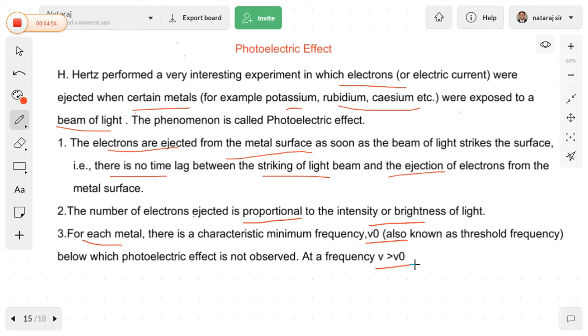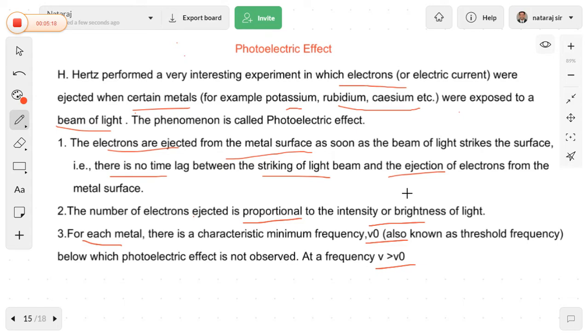Okay, these are the experimental results which were obtained by the Hertz experiment. So based on these observations, we can conclude that the number of electrons which are completely ejected from the surface of the metal usually depends upon the brightness of the light, but not upon the kinetic energy of the electrons.